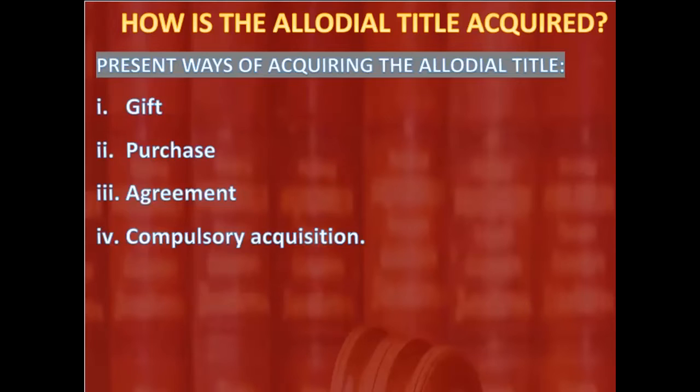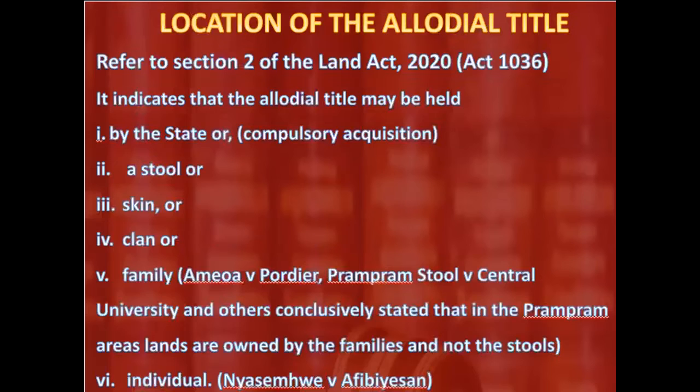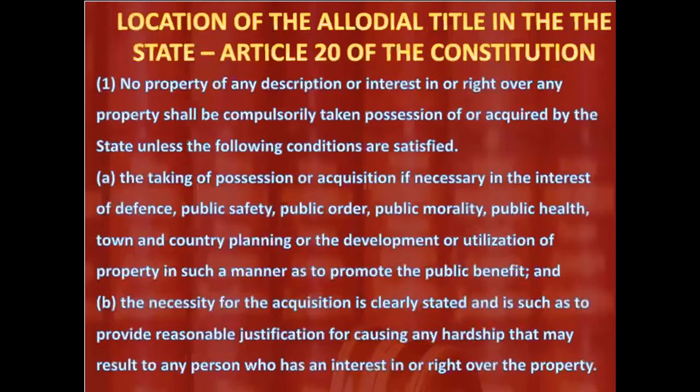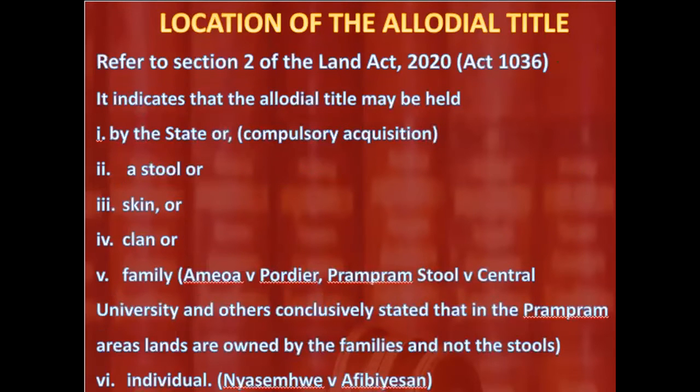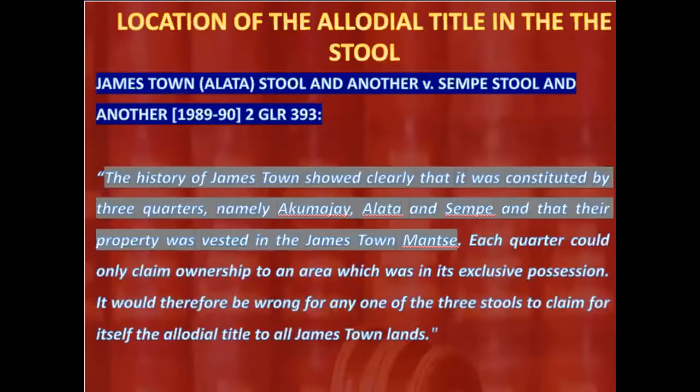Now, if you read this case and you look at the holding as captured in the head notes, this is what was said in the holding. And I quote, "The history of Jamestown showed clearly that it was constituted by 3 quarters, namely Akumaji, Alata, and Sempe, and that their property was vested in the Jamestown Manche. Each quarter could only claim ownership to an area which was in its exclusive possession."